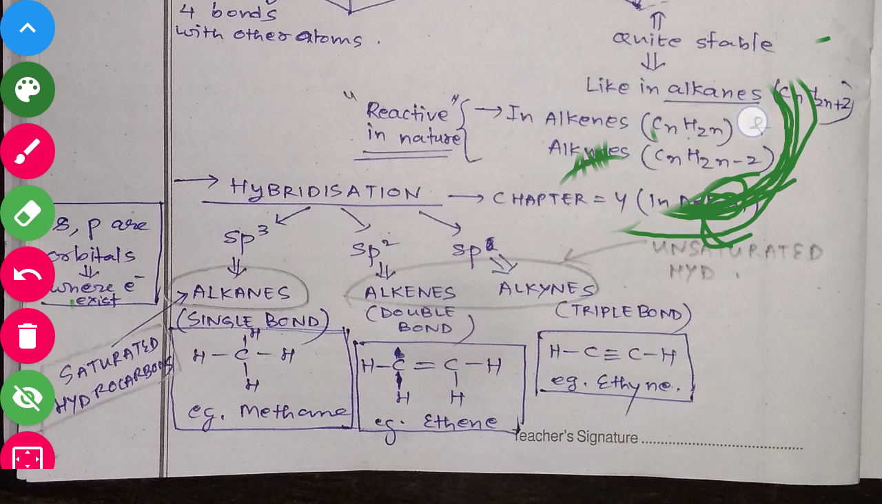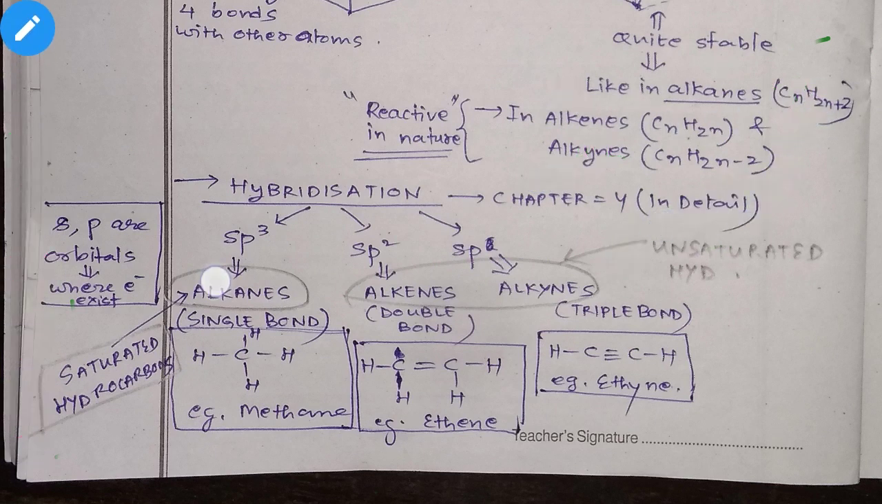One is sp3. So these alkanes fall under the sp3 category. If I ask you what is the hybridization of carbon in methane, this is the methane molecule, and this is the carbon atom in methane that I have marked. So this carbon atom in methane is sp3 hybridized. Whenever you get carbon connected to four different atoms with all single bonds, the hybridization will be sp3, right?